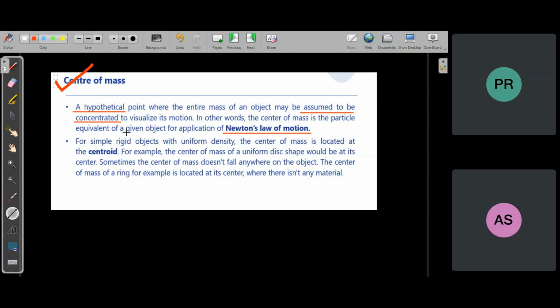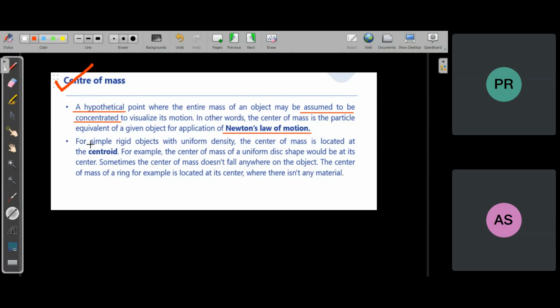Not only the application of Newton's laws of motion, but the application of many other laws and principles also becomes very easy when we introduce this concept of center of mass. How it becomes easy, you will understand in this chapter. As we go ahead, you will understand how the calculation of a few things becomes very easy because of this concept of center of mass.